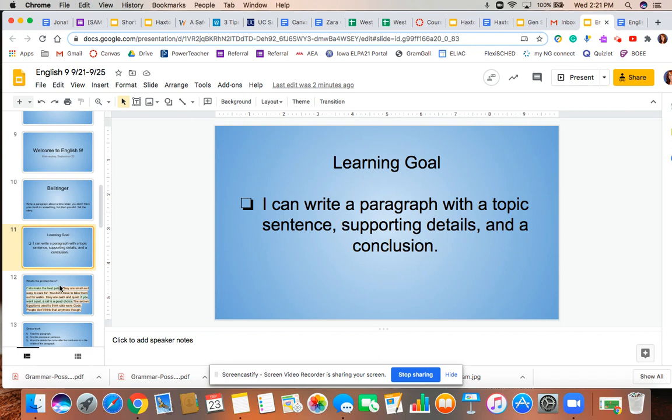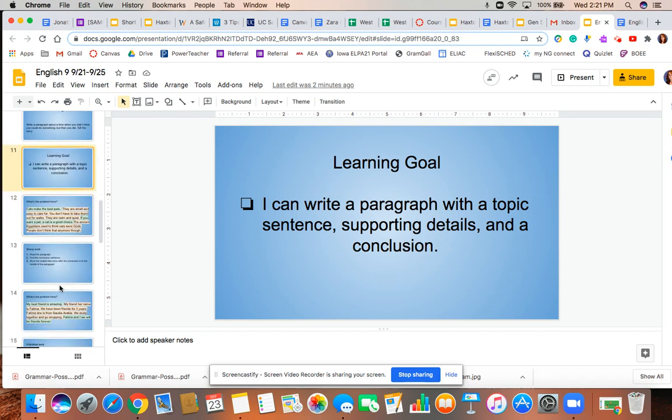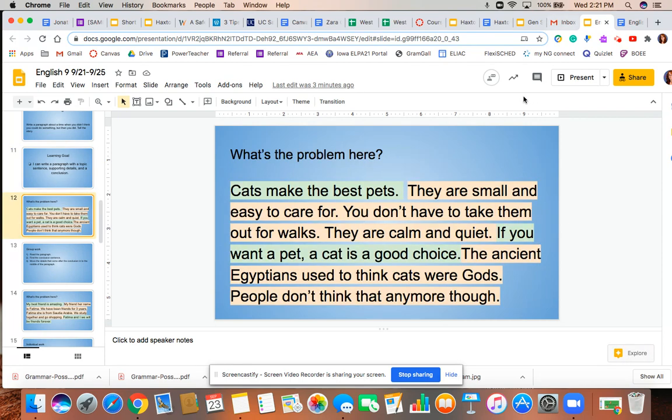Today we are going to look at two paragraphs. Each paragraph has a mistake. We are going to try and find that mistake and learn why it is a mistake and how to correct it. Then you will practice these skills in your own Google Doc. This is the first paragraph we looked at.